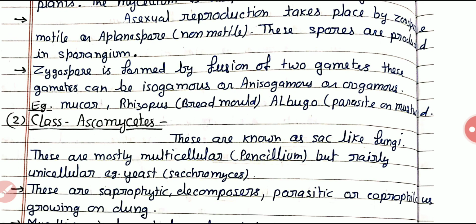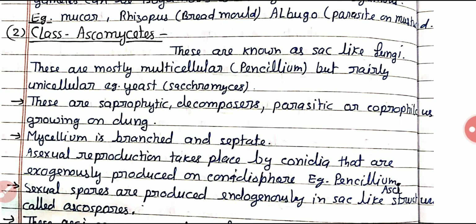These are cup or sac-like fungi, mostly multicellular and rarely unicellular. An example is yeast. You already know about yeast. It belongs to Saccharomyces, has a single-celled body, and reproduces asexually by budding.